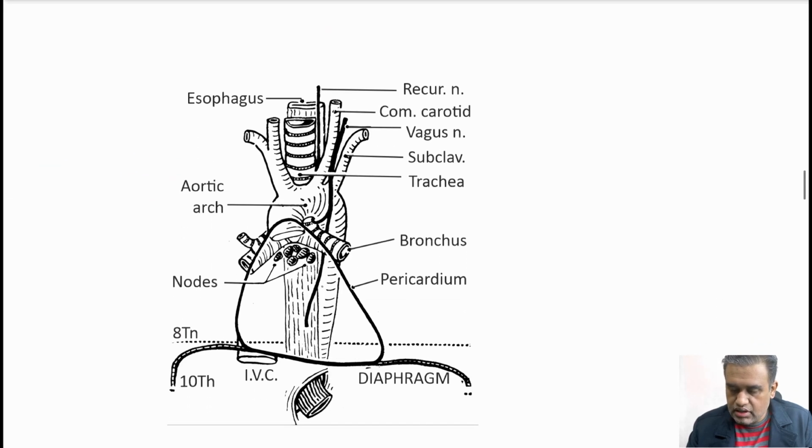Now, if you see another figure over here, this anterior view, what is being shown is the diaphragm over here, this is the pericardium, and behind it you can see the esophagus coming down. And these are the vagus nerves, which are coming along with the esophagus behind the heart. So that tells us that the vagus nerve passes along with the esophagus in the posterior mediastinum behind the root of the lung. The right vagus becomes the posterior vagal trunk, and the left vagus becomes the anterior vagal trunk.